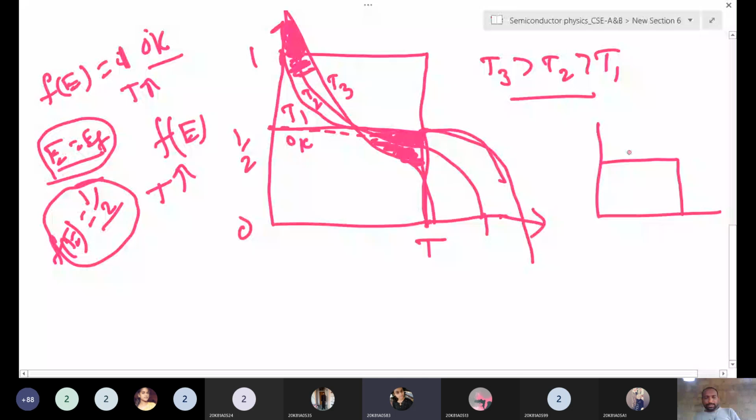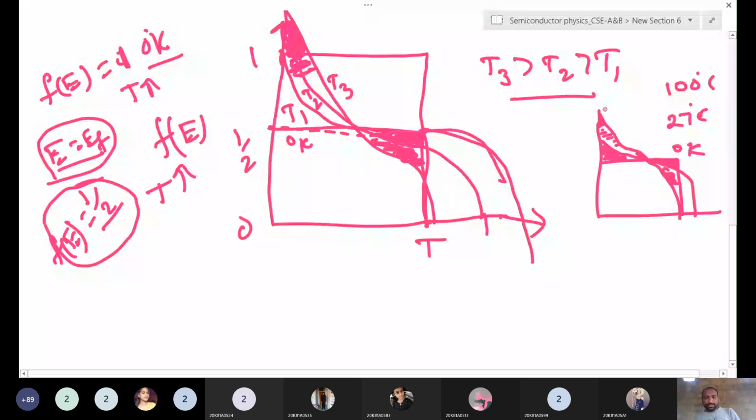The Fermi level is always proportional to the temperature. Now, using this expression, we will draw the Fermi curves. Just a second. So this is the conduction band, this is the valence band. This is the Fermi level generally in an intrinsic semiconductor. So suppose EF is proportional to the temperature.